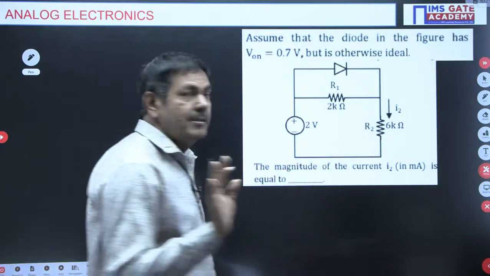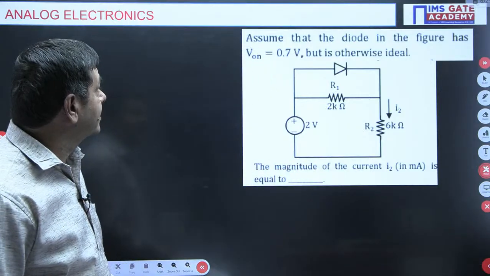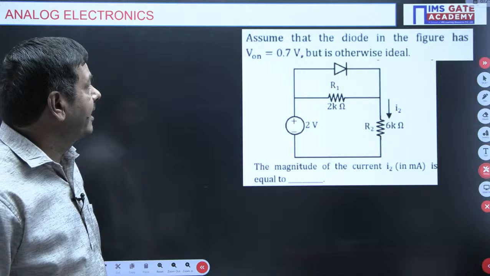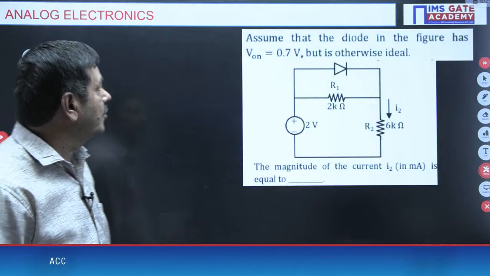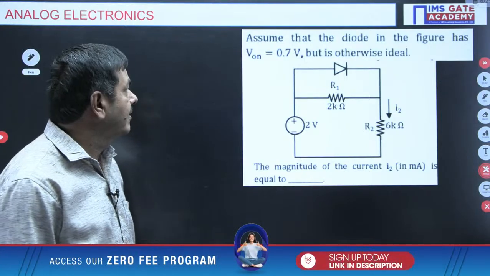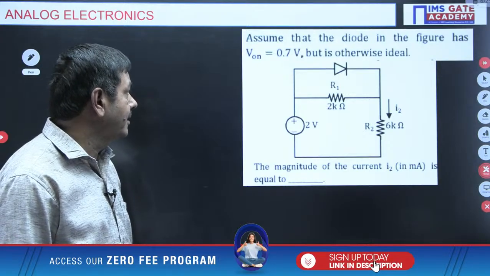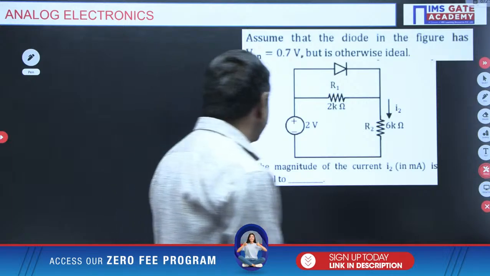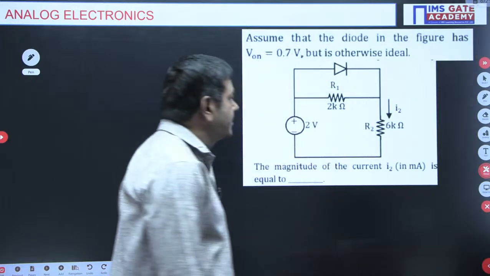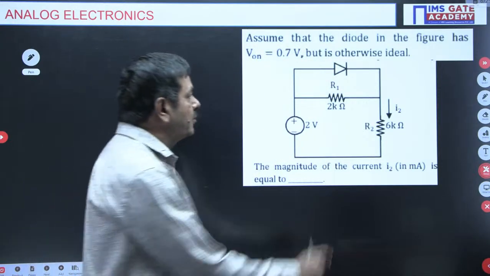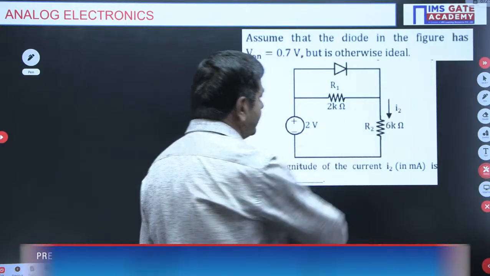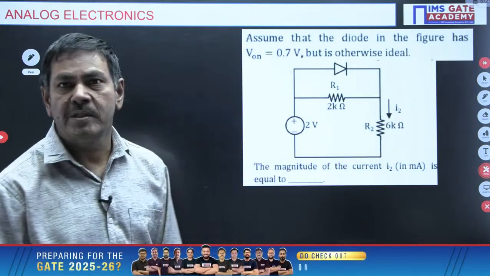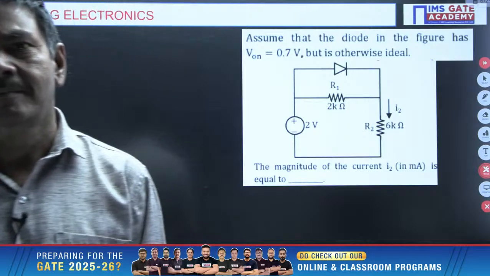What is the problem asking? Let me check it now. Question: assume that the diode in the figure has V on equal to 0.7 voltage, but is otherwise ideal. The magnitude of the current I2 in milliamperes is equal to dash. It is asking to find the current I2 here now. This current is required. Nobody is getting the answer.